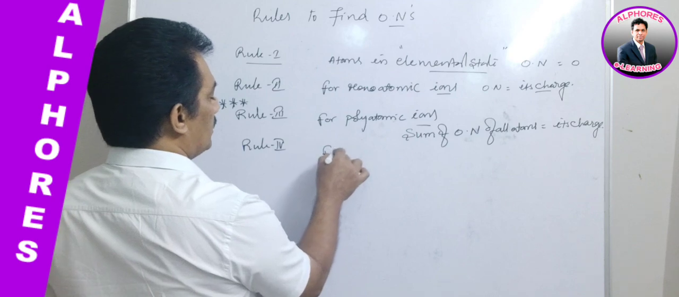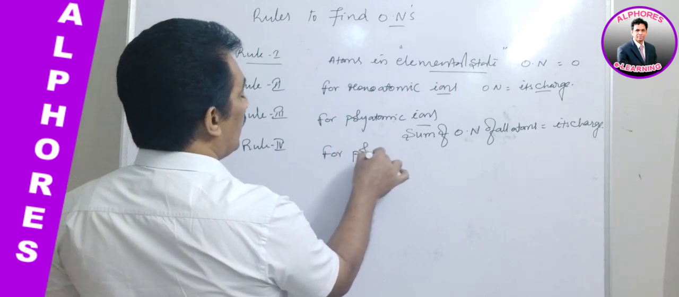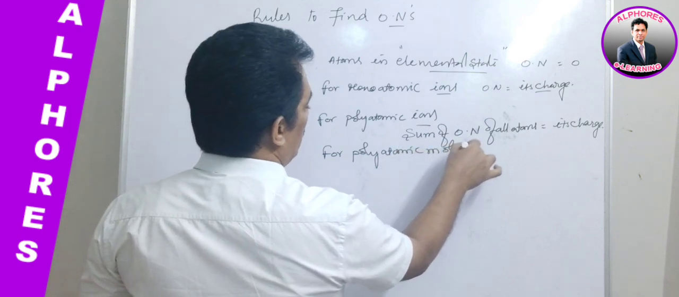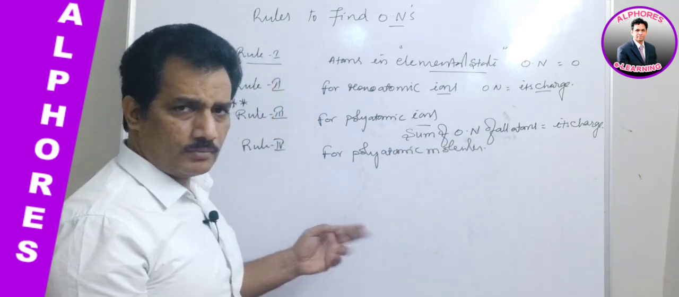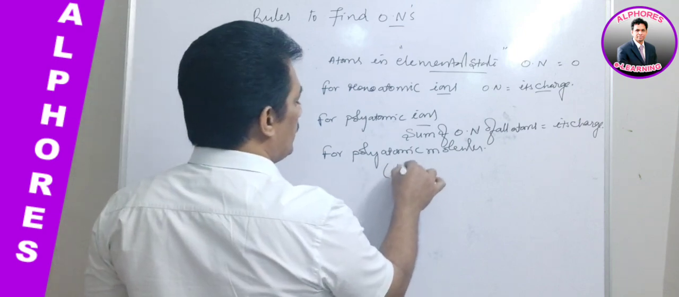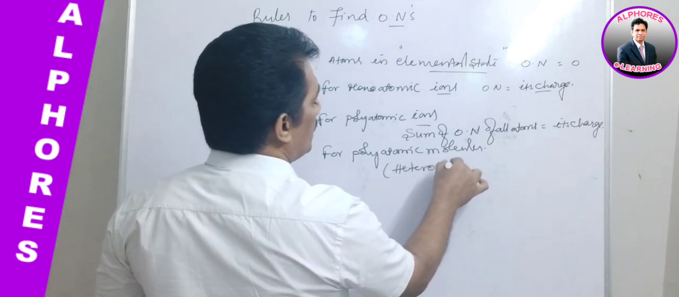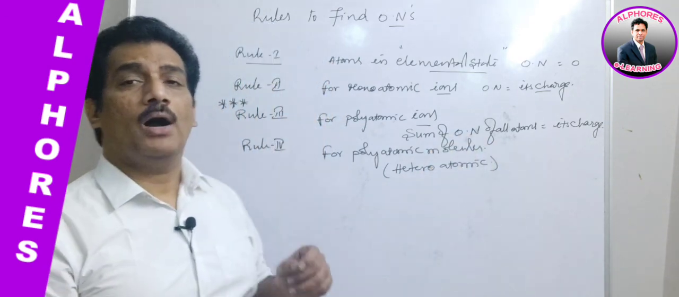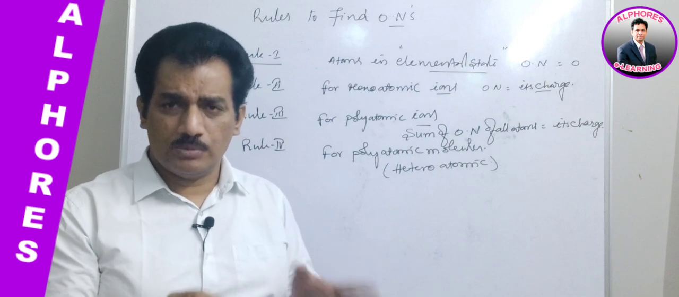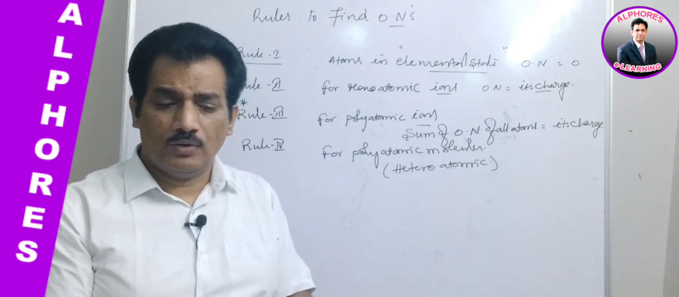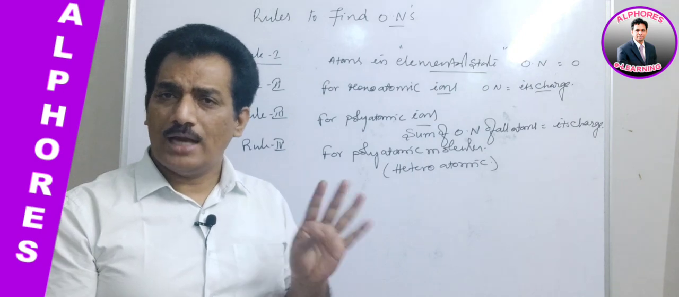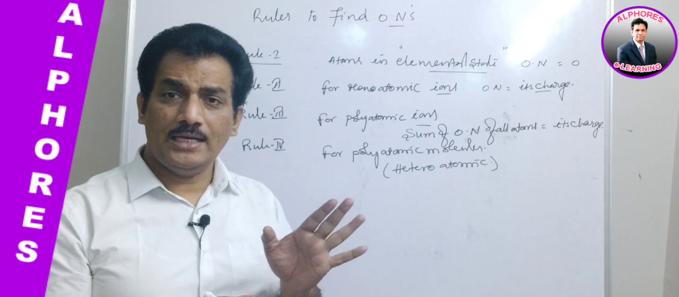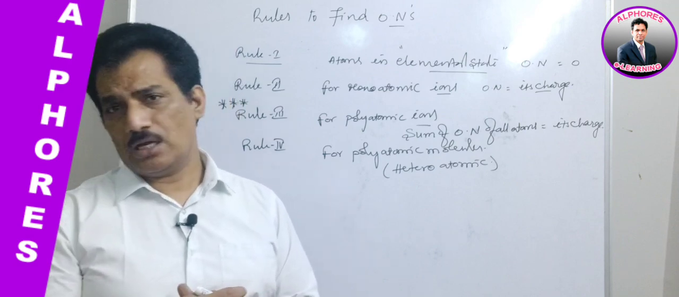Here, polyatomic molecules are nothing but heteroatomic molecules. Just remember, polyatomic molecules means many atoms are present in the molecule. For example, P4, 4 atoms present, it is polyatomic. And S8 also has 8 atoms in it, and thereby it is also polyatomic.